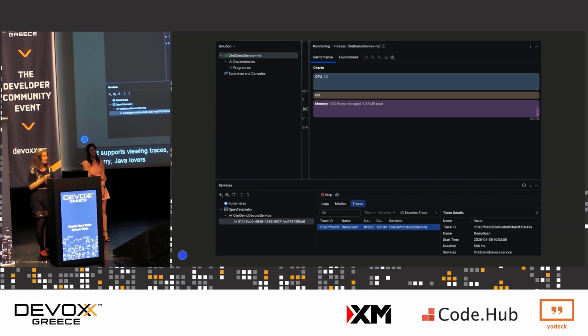Anyway, so this is a screenshot for the OTel plugin from JetBrains Rider. Yeah, I had a .NET application, and down there you can see the plugin that is being installed, and you can view the trace nicely. But this is just a preview because we didn't focus on .NET, we focused on Java.